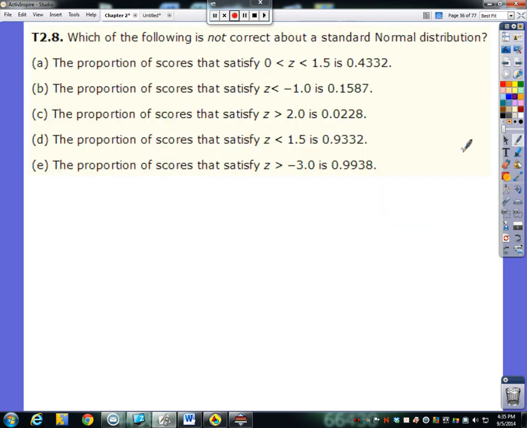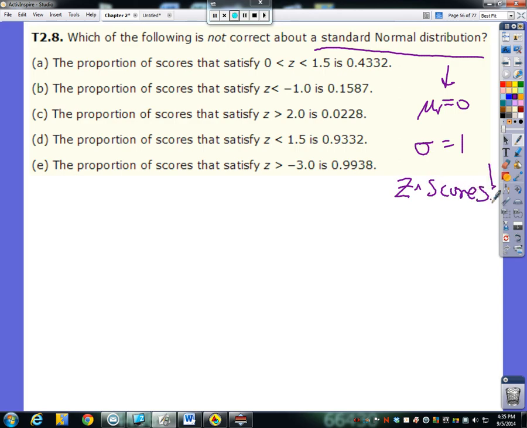Number 8. Which of the following is not correct about a standard normal distribution? So remember standard normal, that's when our mean is 0 and our standard deviation is 1. That's where all of our values on our standard normal curve are z-scores.